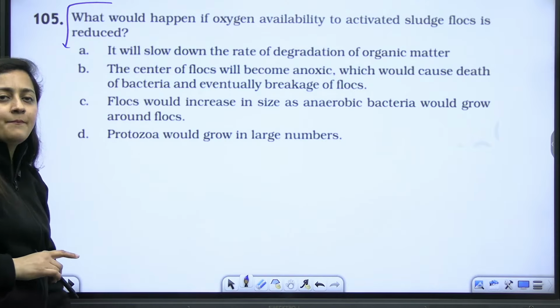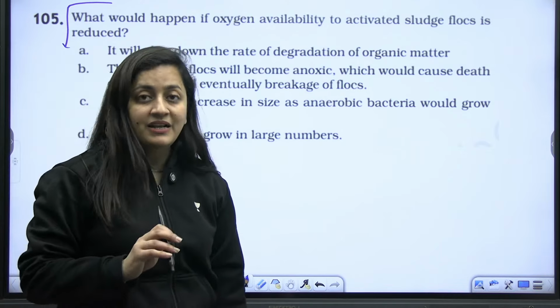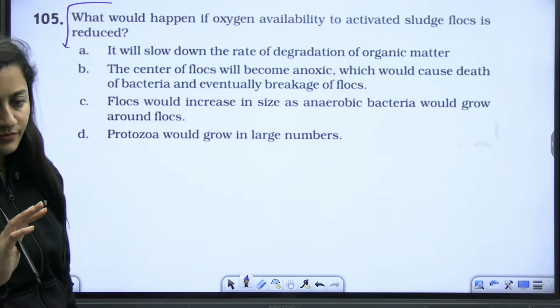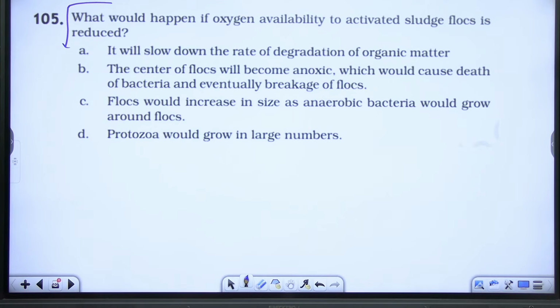Next, what would happen if oxygen availability to the activated sludge flocs is reduced? A simple question, easy one.